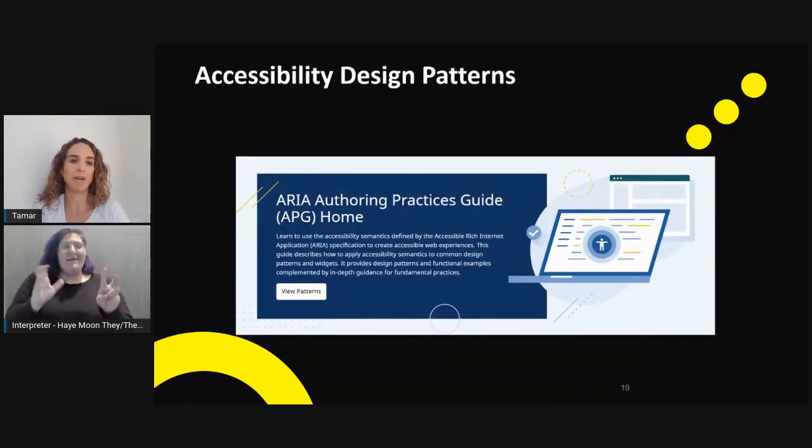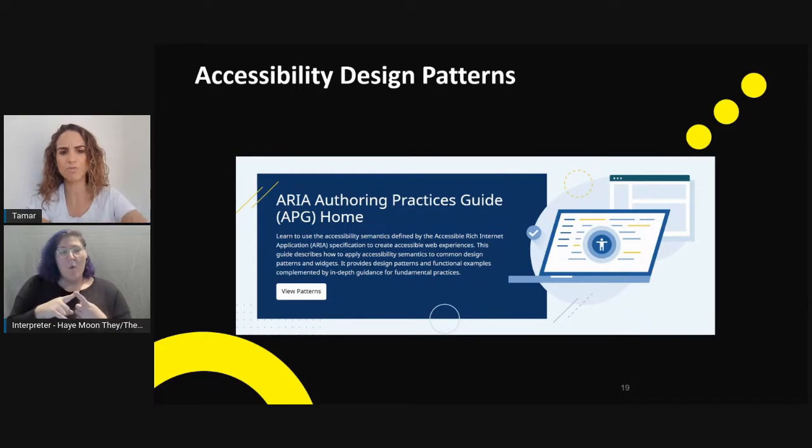We always recommend the accessibility design patterns, the APG, that can be found online, the W3C created this website where I really think that it speaks to the design and development teams to really understand what needs to be done. I still think there's a lot of information here that may or may not be understood unless someone within an organization is dedicated to accessibility.